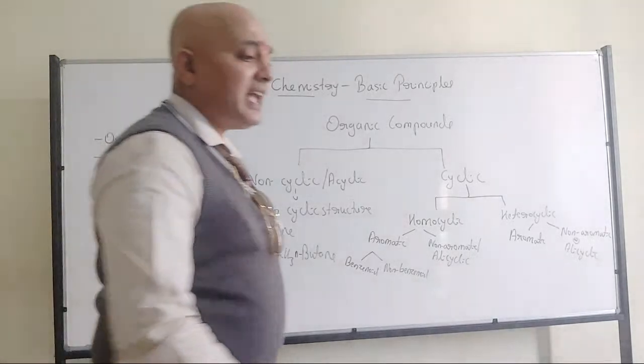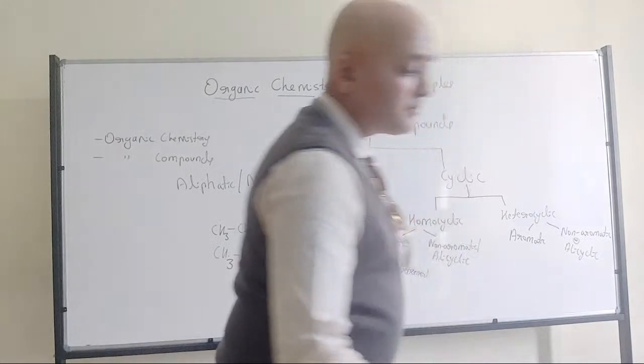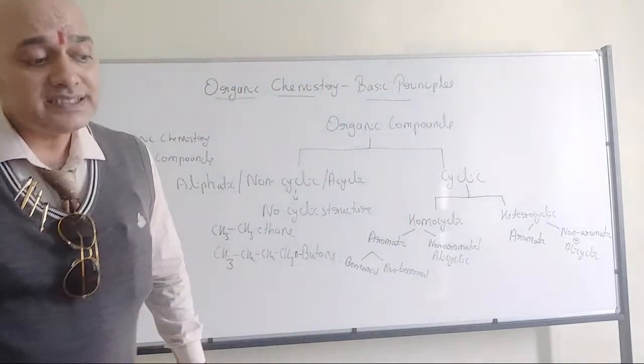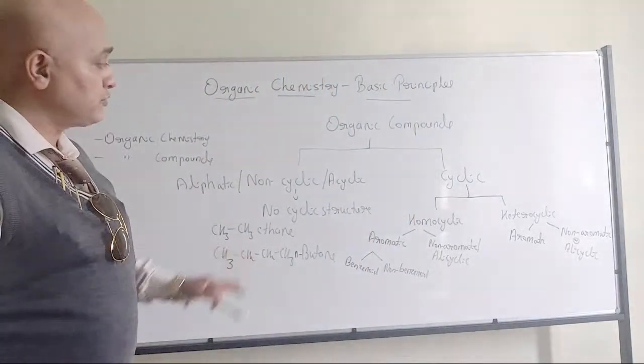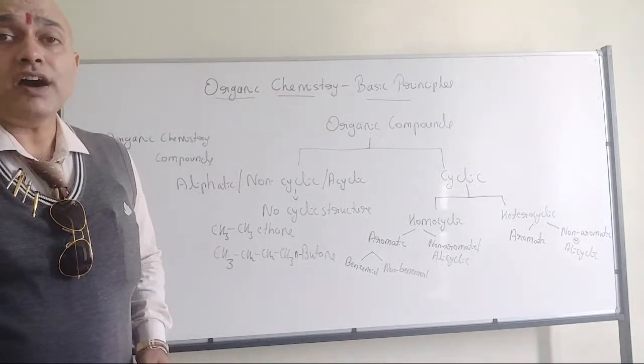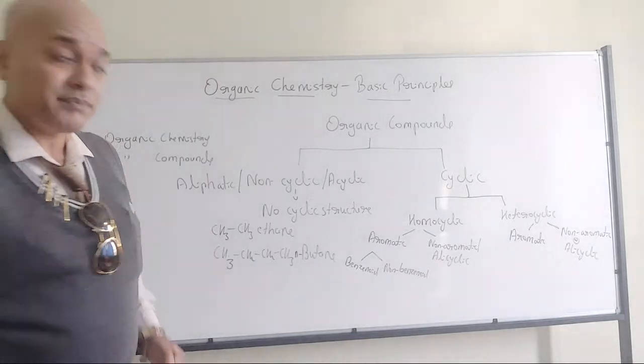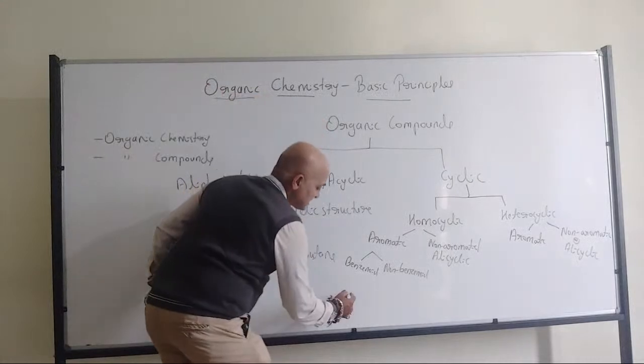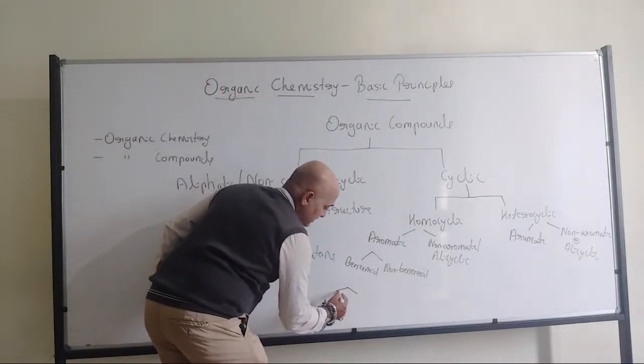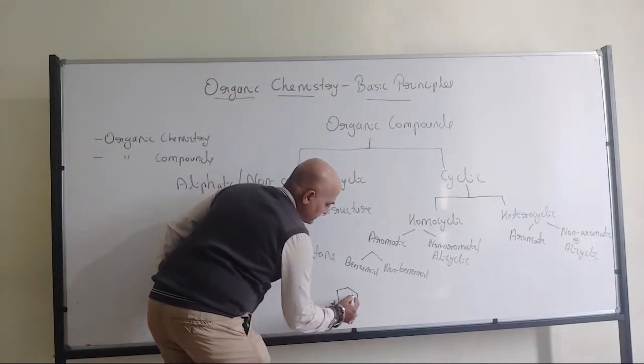We can give the example of benzene for the benzenoid organic compound, that is phenol, a benzene-containing compound. What is benzene? Benzene is this one.